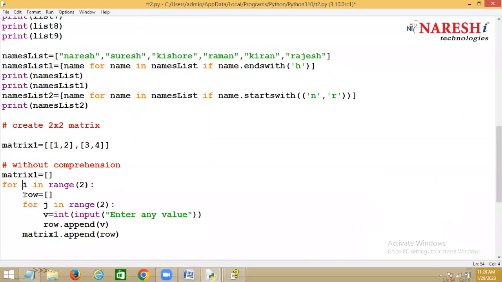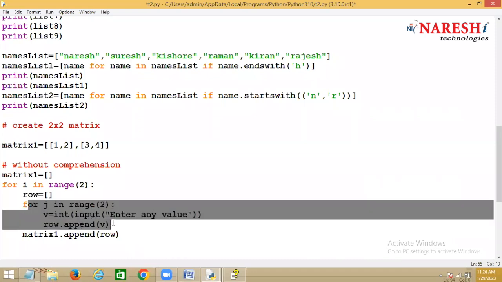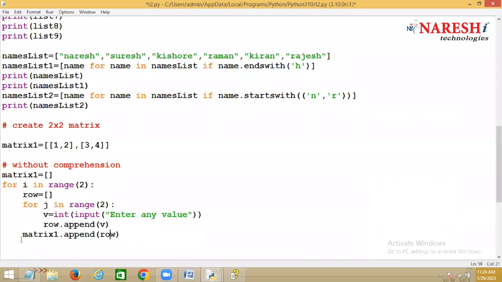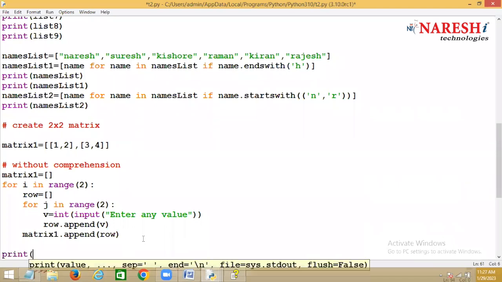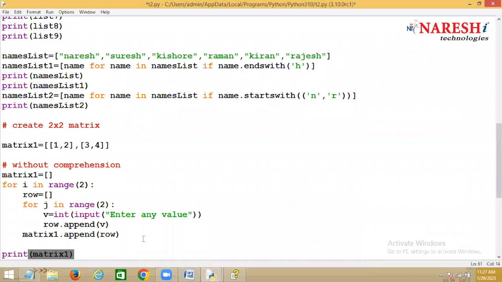See here, this for loop will create one list. Inside this list, you are adding 2 values. And this list is added to which list? The outer list. And this outer list is nothing but the matrix. Now I try to display matrix 1. This is without the comprehension.